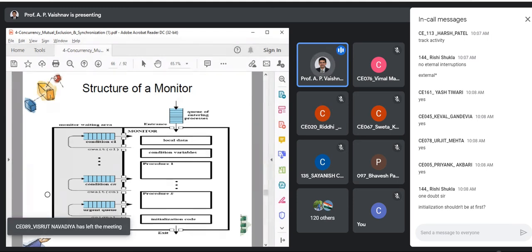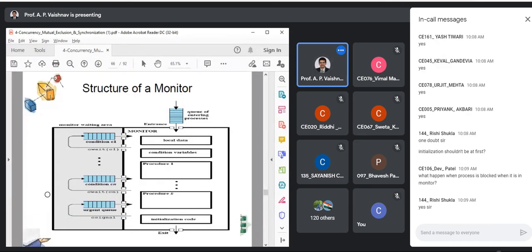Your compiler will take care of that. The compiler will make sure of what happens when a process is blocked while it is in the monitor. Yes, we are going to cover that very soon, as soon as we cover this condition variables concept. So you will be clear with that, okay?